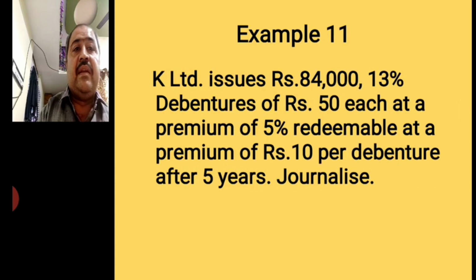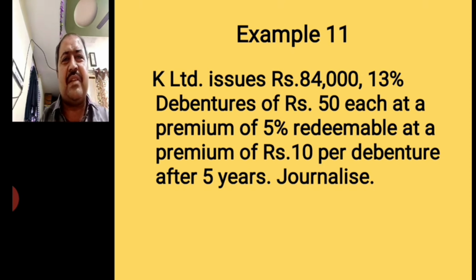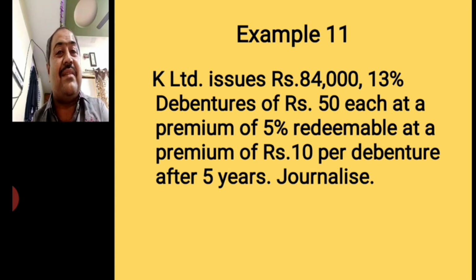Okay, now example number 11. Here the debentures are issued at premium, and apart from this, redeemable at premium. This kind of debentures are normally not issued by a company because this is not practical, but just for example, if a company issued the debentures at premium and redeemed at premium, then how is the journal entry here.